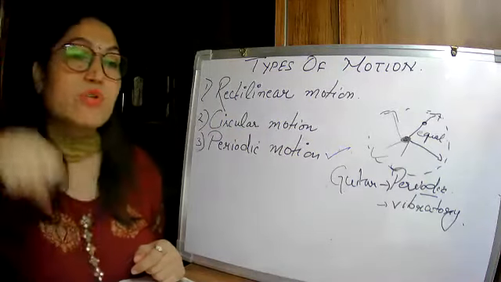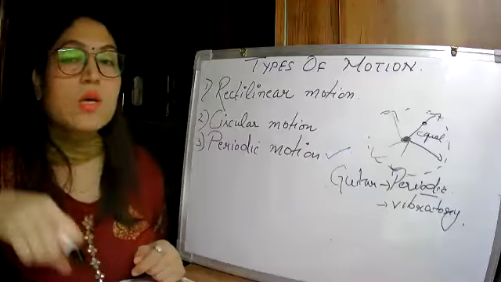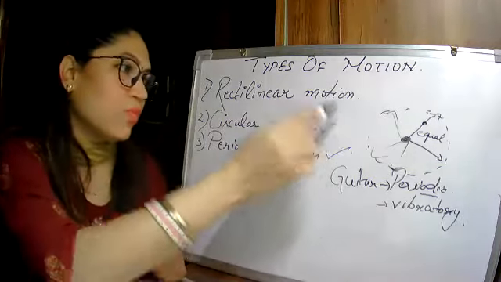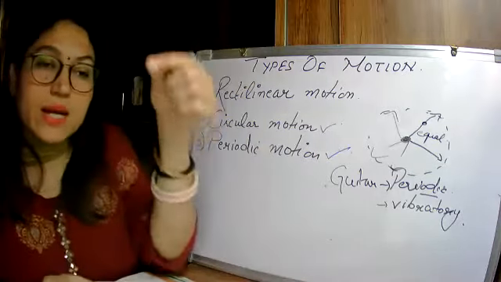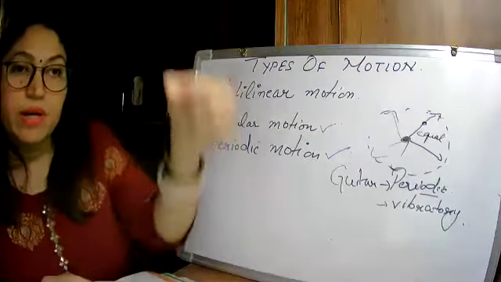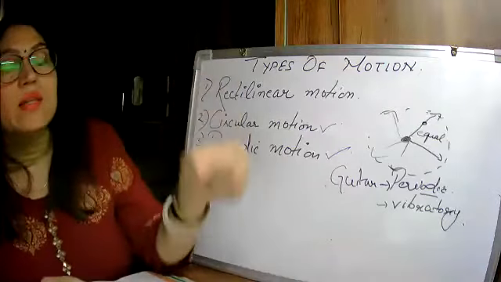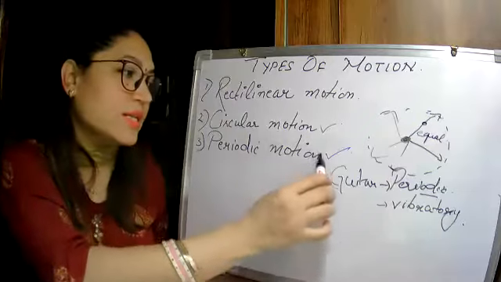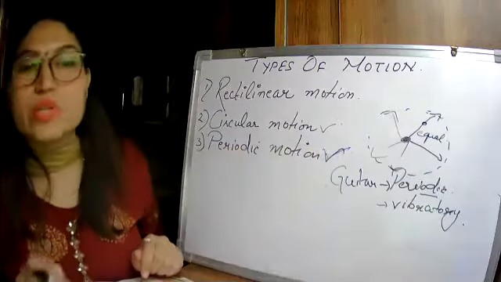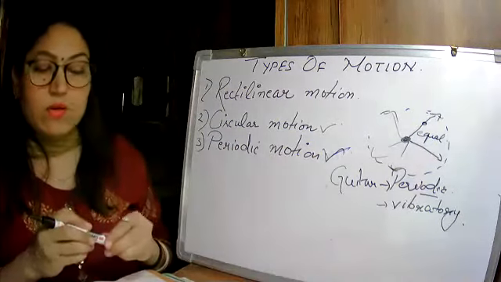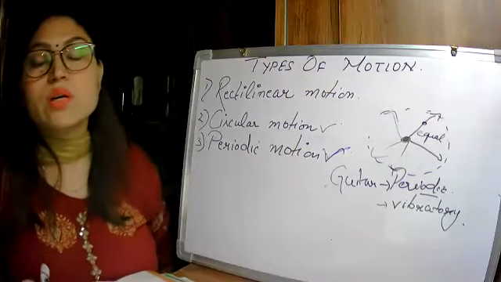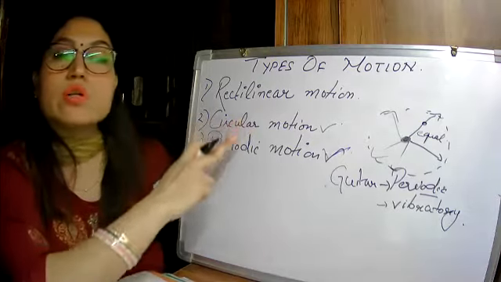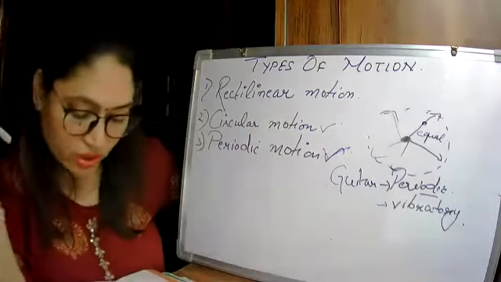One wheel is there which rotates like this. That wheel is showing which type of motion? Circular motion. And on the other side is a needle which goes up and down, and it stitches the cloth. The motion of the needle is which type of motion? It is periodic motion. So the sewing machine is an example of circular motion and periodic motion also.